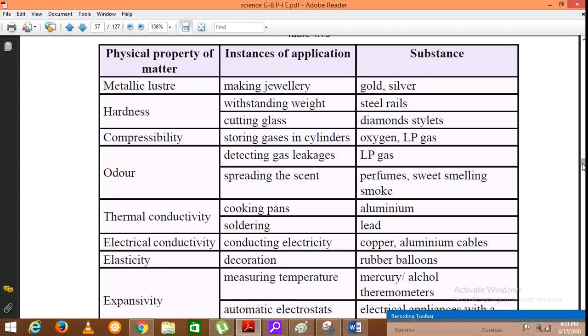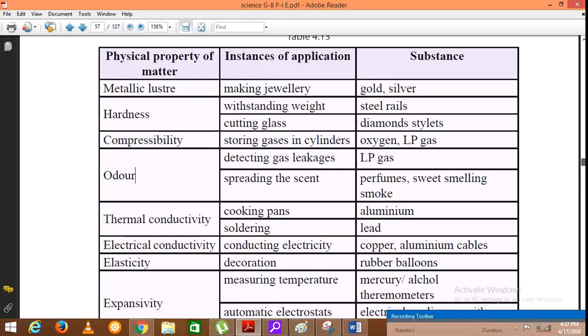When there is a gas leakage, we know that. If we don't know that, it will cause a huge accident. Then spreading the scent is the application of these particular substances, perfumes and sweet smelling smoke.